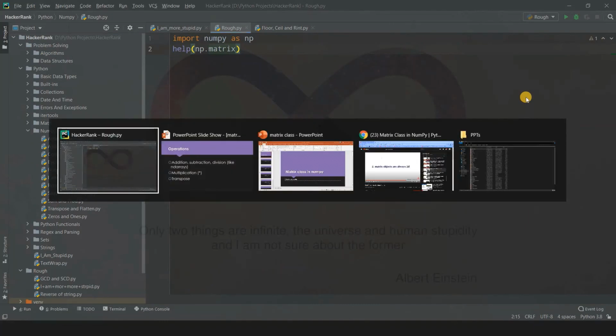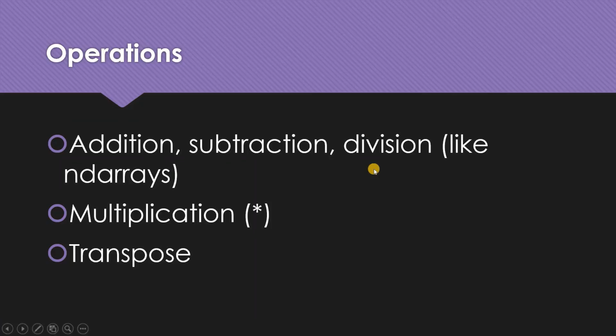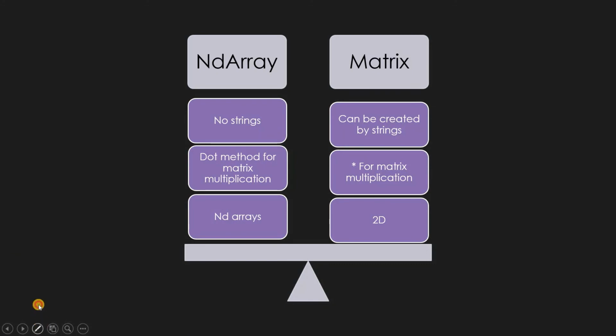So let us see some of the differences between these two things actually, numpy arrays, that is ND arrays, and matrix. I'll just use a pen. So remember, in numpy arrays, we cannot use strings to define it. But in matrices, they can be created by strings. Like I told you, we used a, then we just wrote 1 space 2, then semicolon for separating the rows, then 3 space 4. We can use strings. And in numpy ND arrays, we can use the dot method for matrix multiplication, and over here we can simply use this sign to multiply two matrices. And ND arrays can be n dimensional, that is, they can be one dimensional, two dimensional, three dimensional.